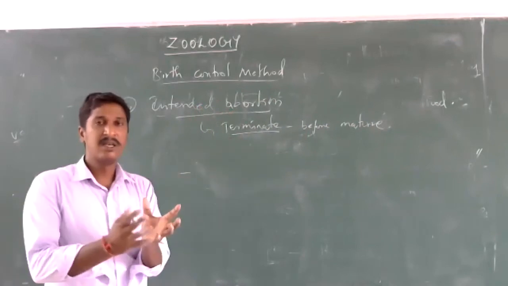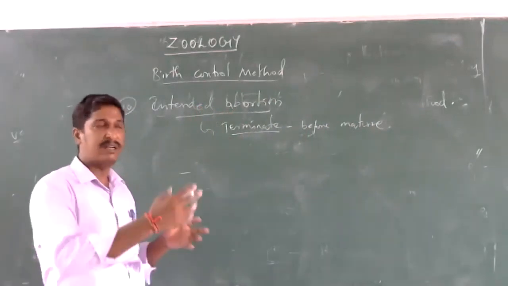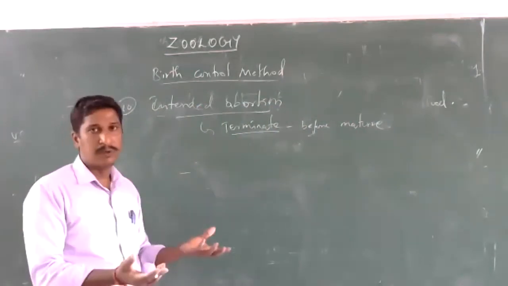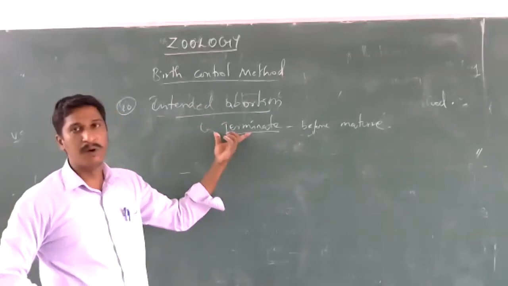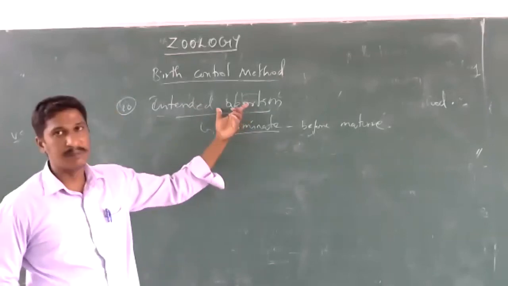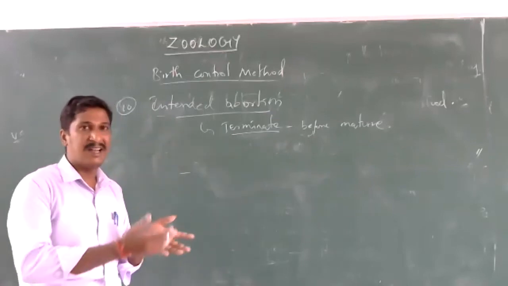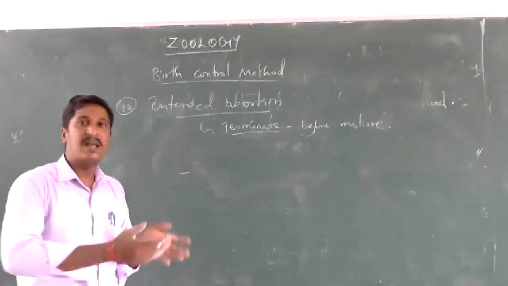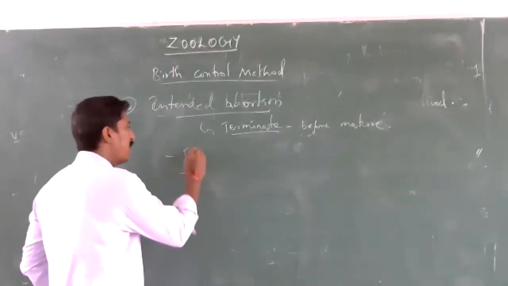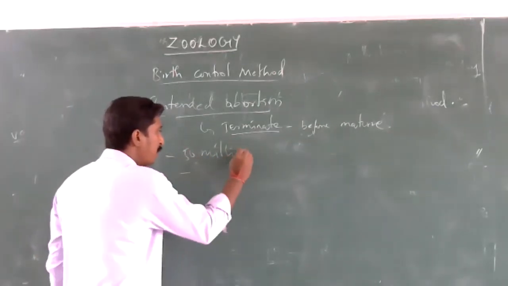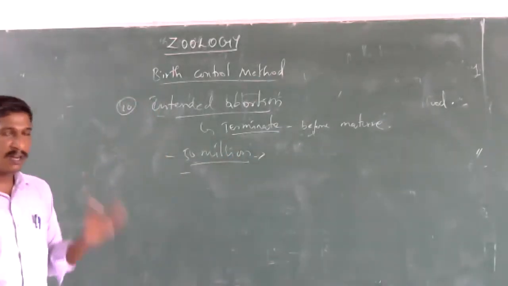Per year, nearly 50 million abortions happen around the world.